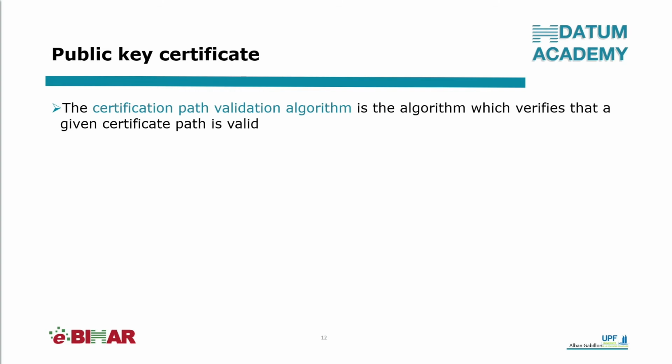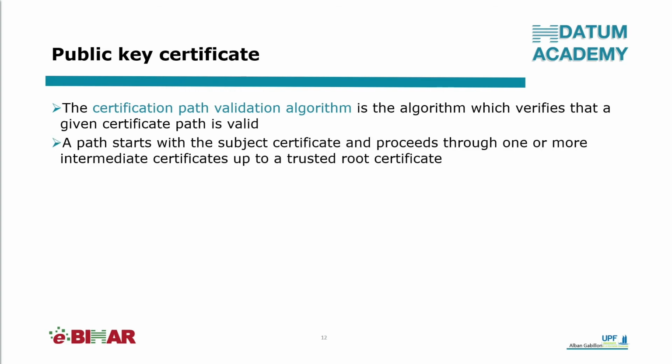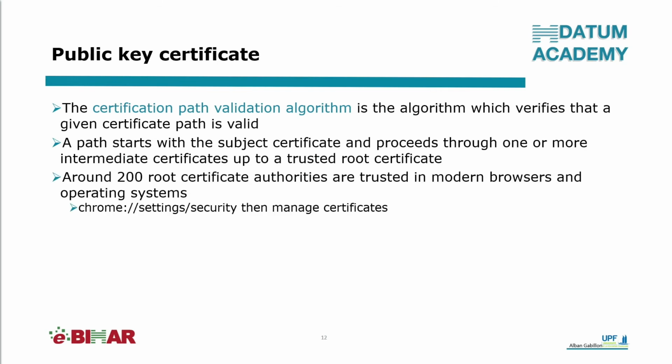It is an algorithm that will perform all the steps that I described in the previous slide. That is, a path starts with the subject certificate and proceeds through one or more intermediate certificates up to a trusted root certificate, as I showed you on the previous slide. There are approximately 200 root certificates trusted in modern browsers and operating systems.